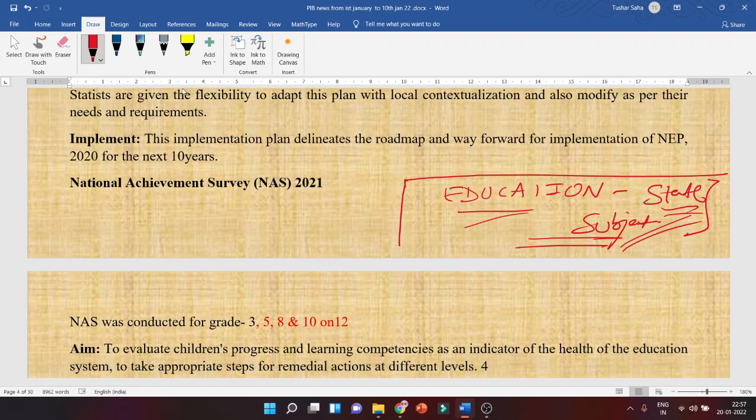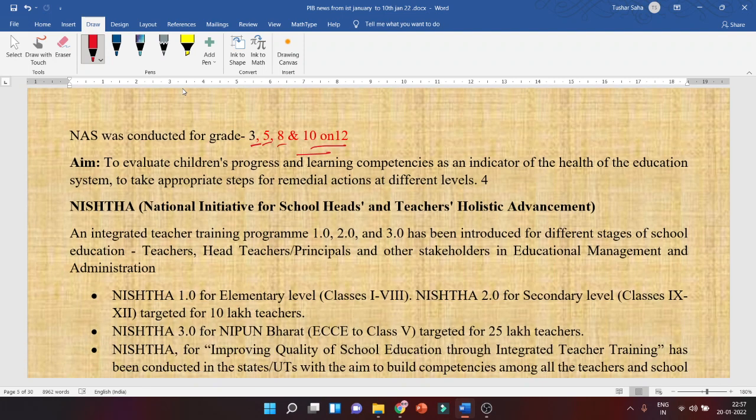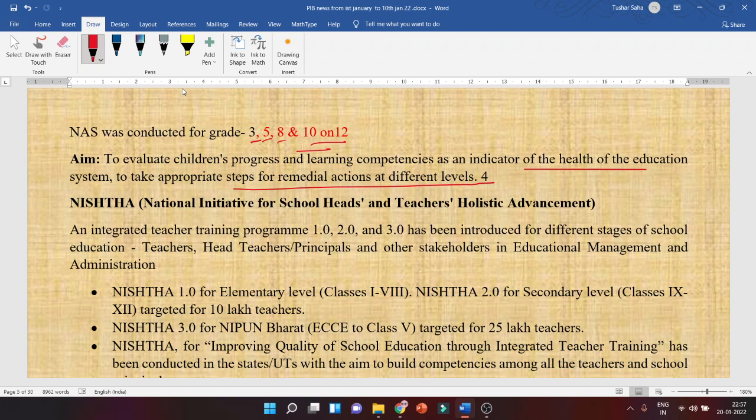Then, okay, National Achievement Survey 2021, the NAS survey. So it was conducted very recently, right? So you might know that while it was lockdown in most of the states, many students of grades 3, 5, 8, 10 and 12 gave this NAS survey exam. They were given some objective level tests, different tests for different classes. They had to submit in their school. Okay, what's the aim? To evaluate the child's progress and learning competency as an indicator of the health of the education system, to take appropriate steps for remedial action at different levels.